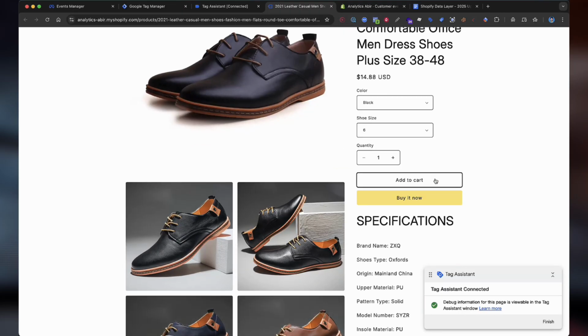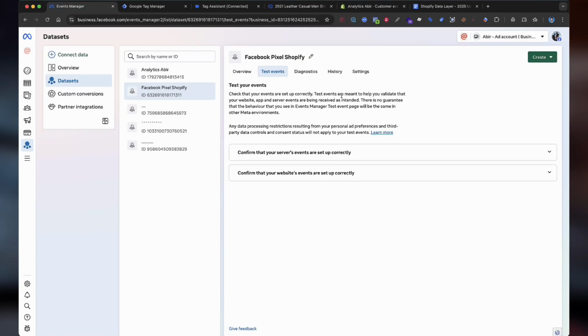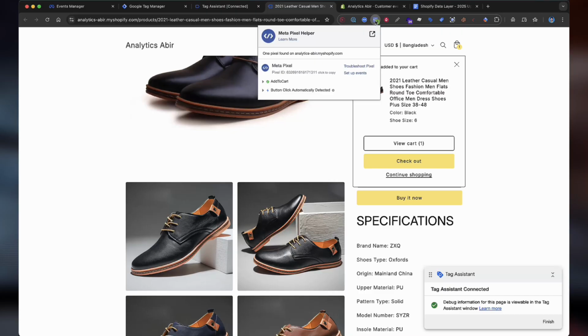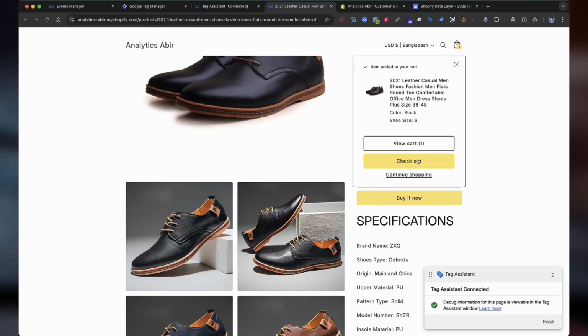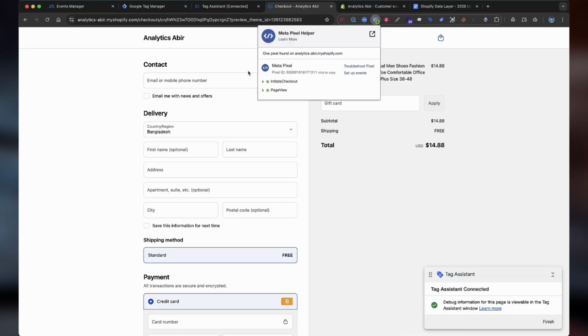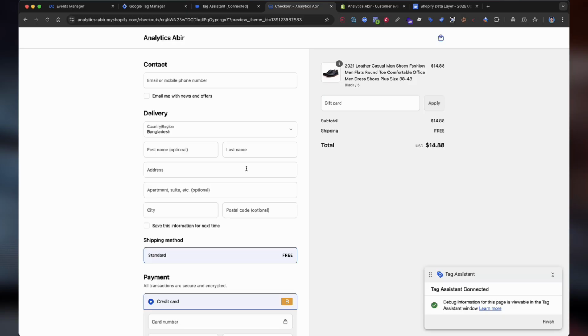Okay, and if I select the add to cart and events manager, it will take time to receive data. Okay, in the website section I added the add to cart. You can see the event is fired. And now select the checkout. Also you can see the initiate checkout event is fired. Now I'm making a test purchase.